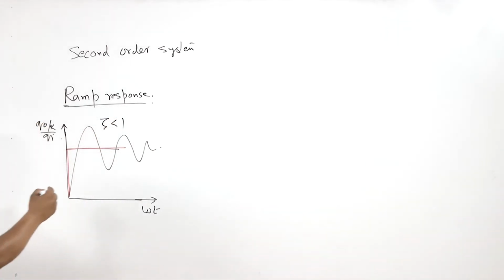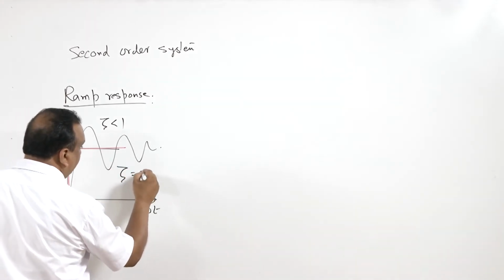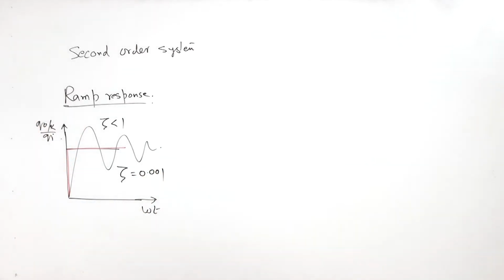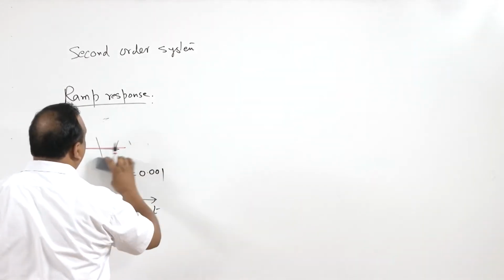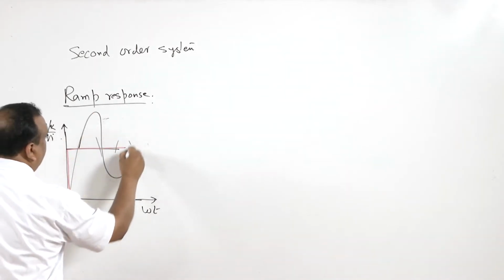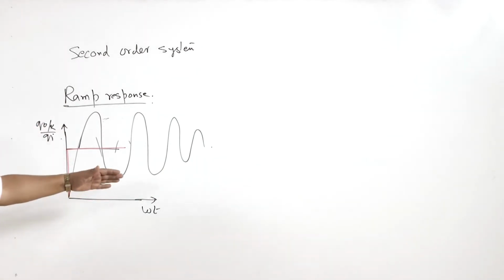Now, suppose zeta is equal to 0.001. In that case, it is obvious that we are going to have vibrations of larger amplitude, and they will die after a very long time, right?